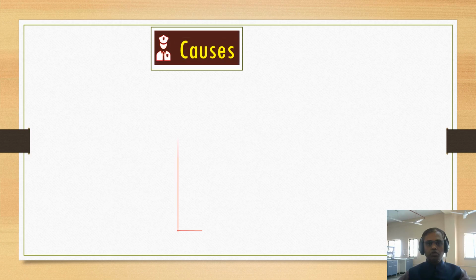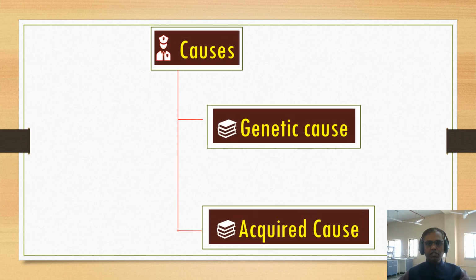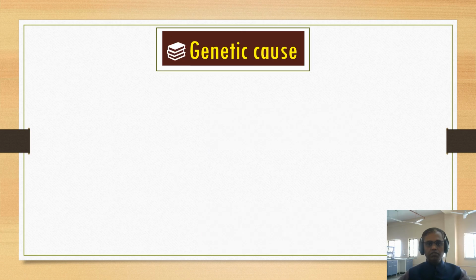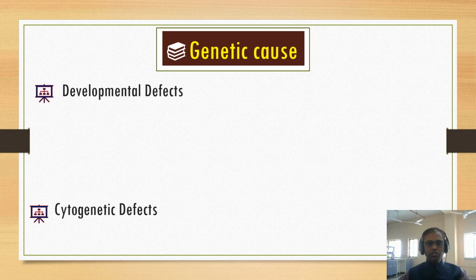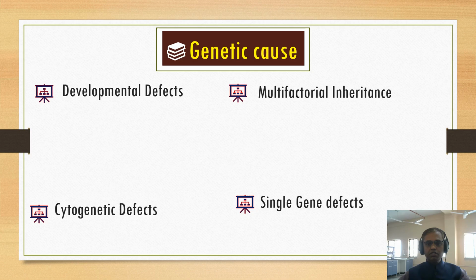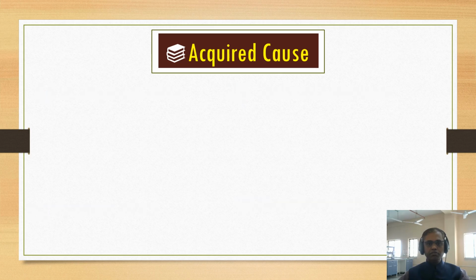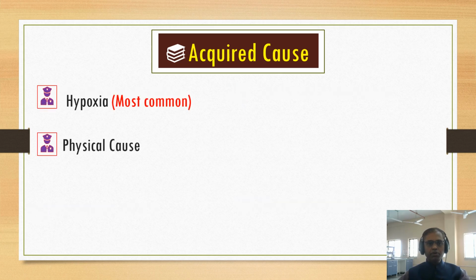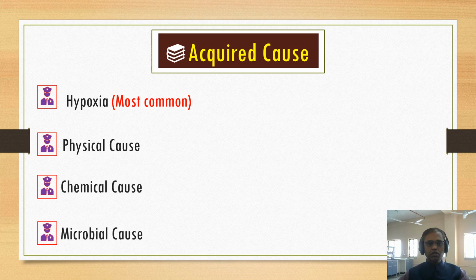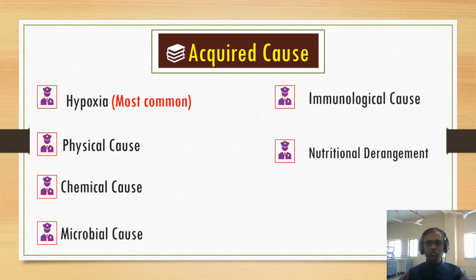So let us study the causes of necrosis. For better understanding, we divide the causes into two types, genetic causes and acquired causes. Genetic causes: developmental defect, cytogenetic defect, multifactorial inheritance, and single gene defects. Acquired causes: hypoxia, physical causes, chemical causes, microbial causes, immunological causes, nutritional derangement, and psychological factors.